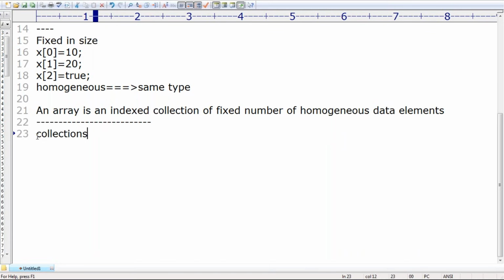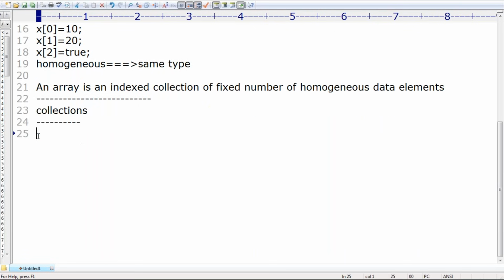Collections are growable, arrays are fixed in size. There is a difference there, but anyway, as of now we are not required to worry about collections. Just be aware that the limitation of arrays is that they are fixed in size. That's all, sir. Next, for the sake of exam, remember that, slowly next level things we are required to discuss.